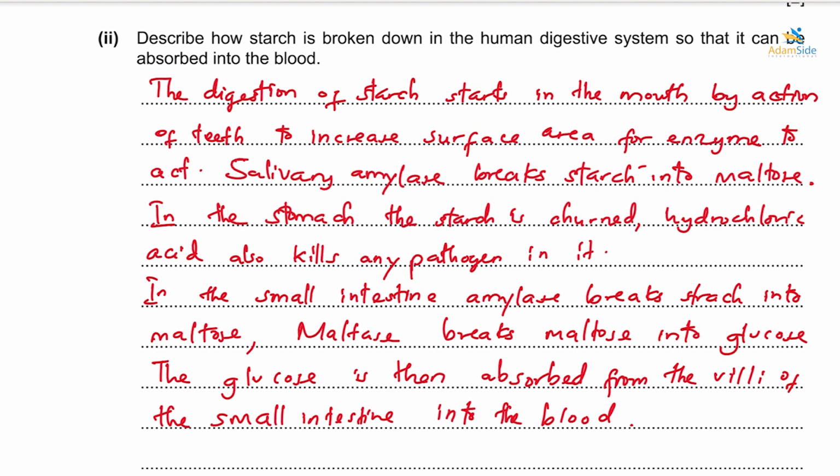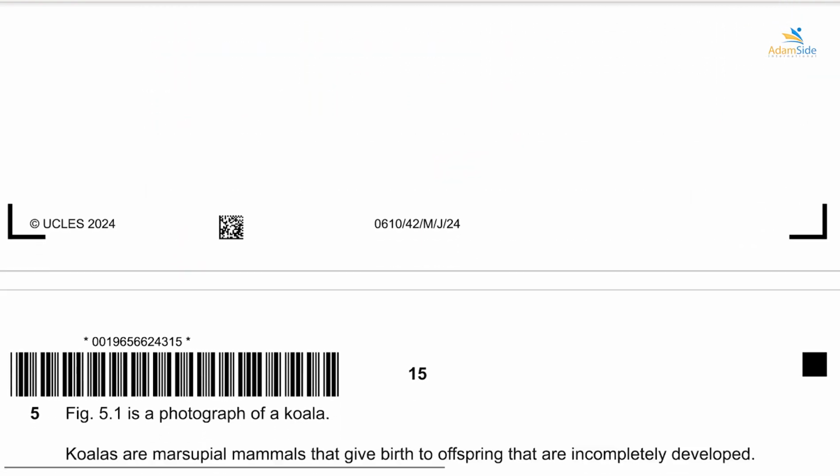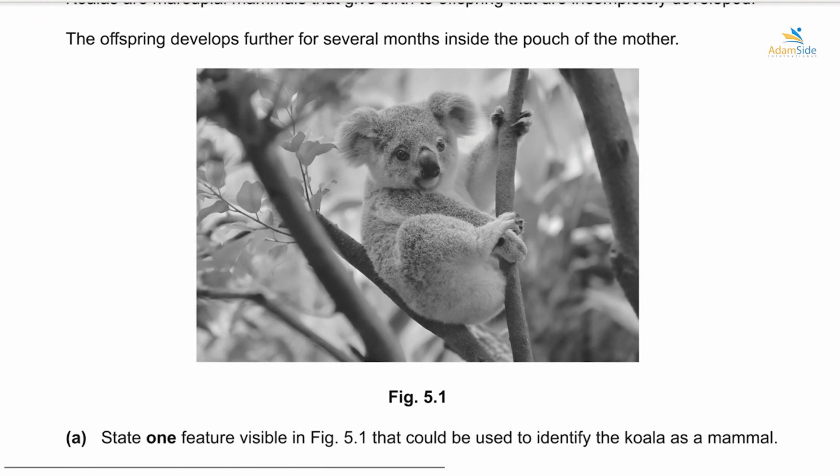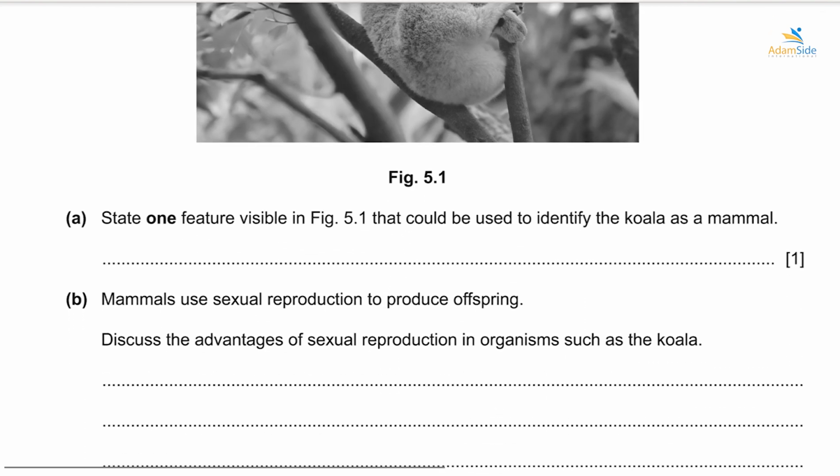Okay, then we have question 5 over here. Question 5 says 5.1 is a photograph of a koala. Koalas are marsupial mammals that give birth to offspring that are incompletely developed. The offspring develops further for several months inside the pouch of the mother. State one other visible feature in figure 5.1 that could be used to identify koala as a mammal.